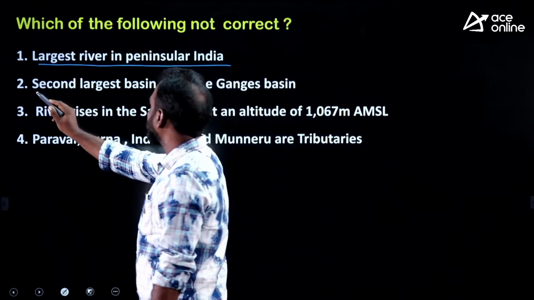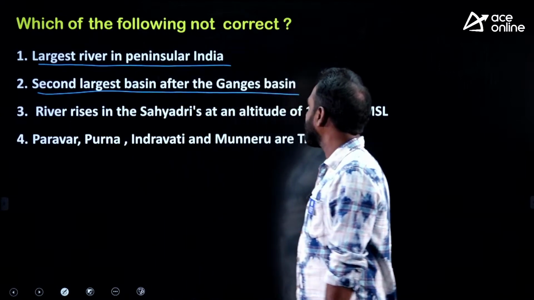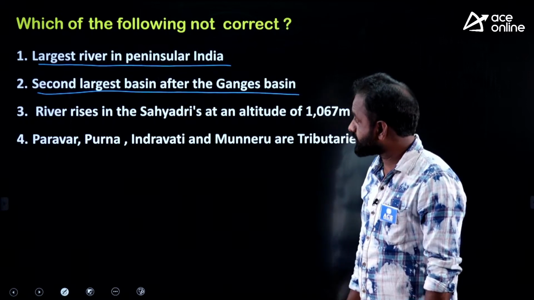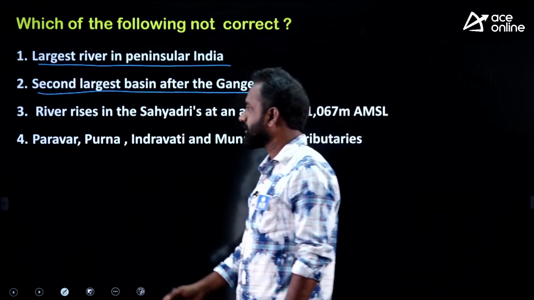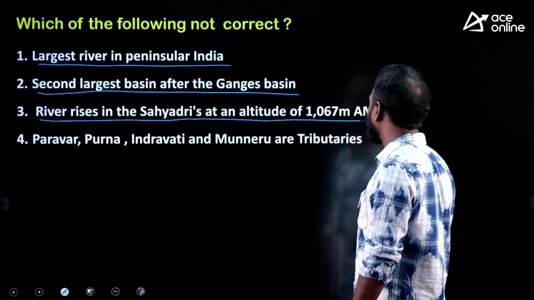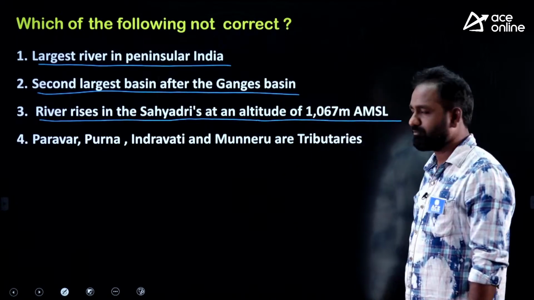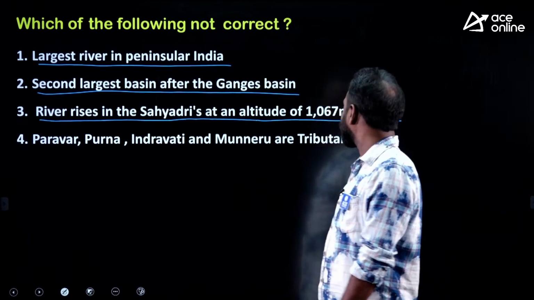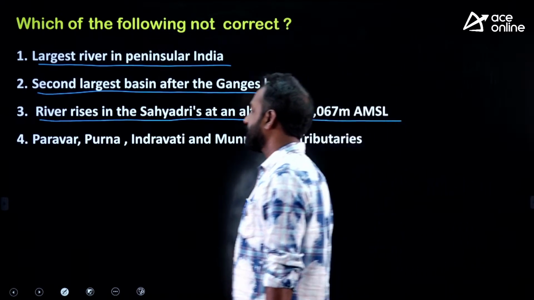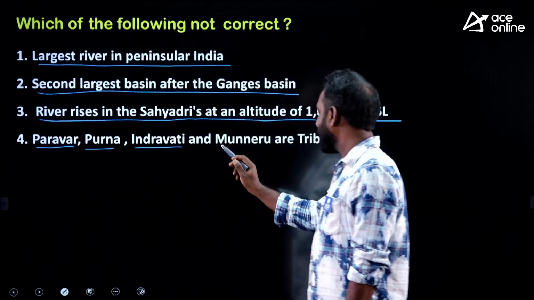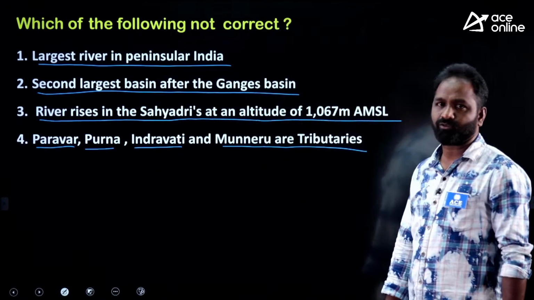Second, it is the second largest basin after Ganga. Third, the river rises in the Sahyadri at an altitude of 1061 meters above mean sea level. Fourth, Pravara, Purna, Indravati, and Manjira are tributaries of the Godavari.